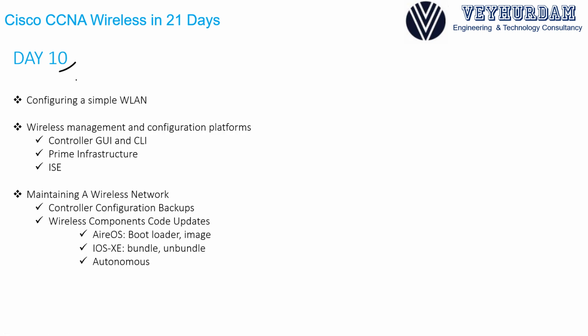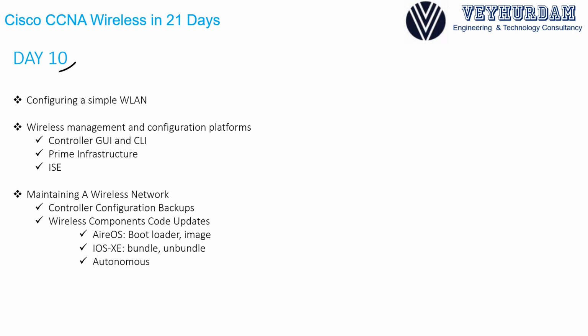On day 10, we will configure a simple wireless LAN. We will understand what parameters need to be configured, and what we need to configure for security. We will also decide whether we should broadcast SSID or not. Different security levels for layer 2, layer 3, and how to choose a AAA server, and some parameters for advanced topics will be discussed. We will also go over different platforms for wireless management and configurations.